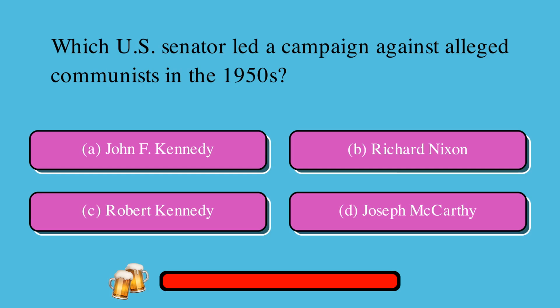Which U.S. senator led a campaign against alleged communists in the 1950s? Is it A. John F. Kennedy or B. Richard Nixon or C. Robert Kennedy or D. Joseph McCarthy? The correct answer is D. Joseph McCarthy.